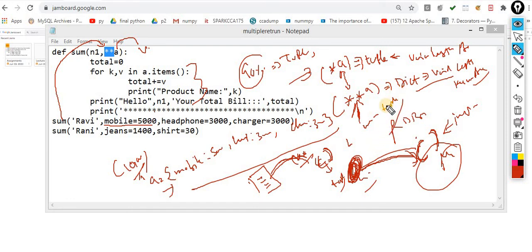You are not supposed to change that data. If you try to change that data, you will get an error message. If you want to change it, you have to do typecasting. So here we fetch the data in the form of a list. Sorry, I told you the wrong thing. Here we fetch the data in the form of a list, because we have to play with this data. Later on, when you understand file handling, you will understand this concept better.